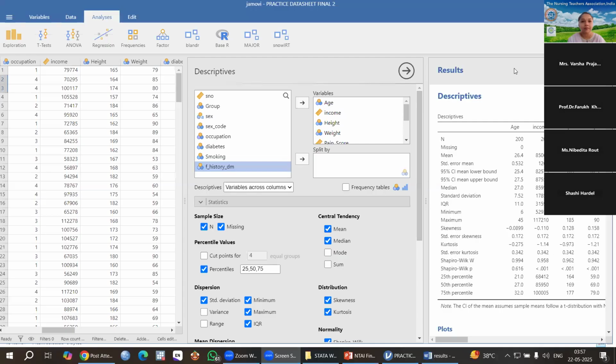How to mention values in Jamovi, like 1 is equal to male, 2 for female. I think they are asking about coding. Coding. So there is no problem. I think I have to share again. Then I can show you how to code here.